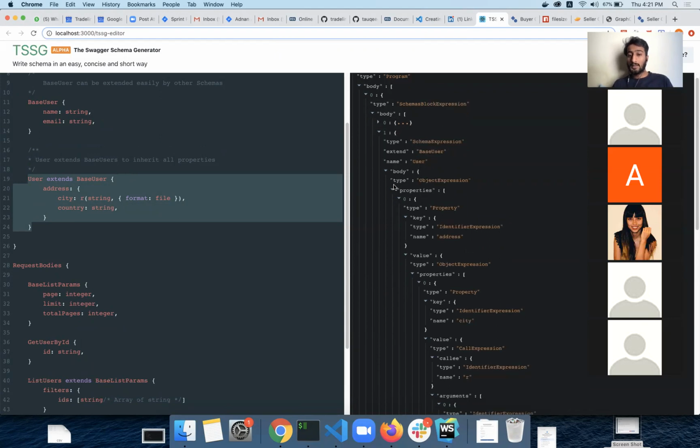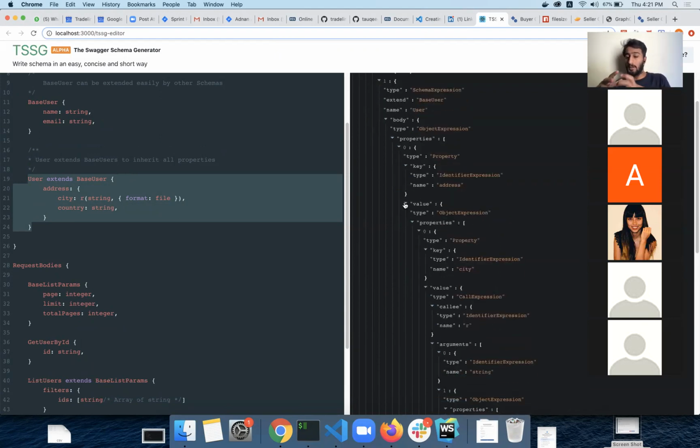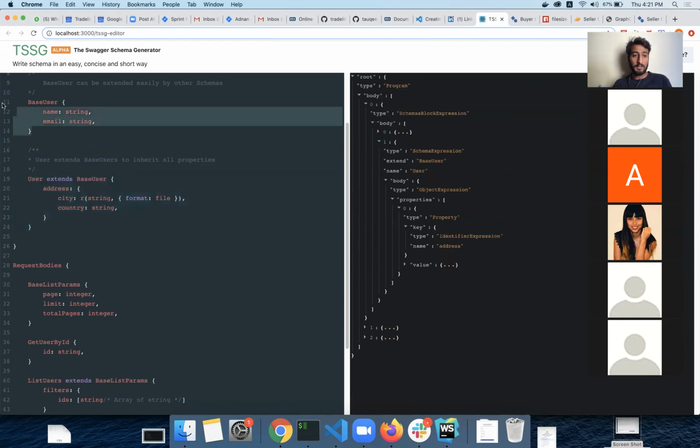Okay, so look at this at the parser. What the parser does is the parser is not going to put all the values from this base user into this at the compile time or at the parsing time. So what we'll do is we will do that in the next stage when the transformer gets the AST. And if the transformer sees that the type has extended some schema, either as a request body or whatever it is, it will do that in the runtime.